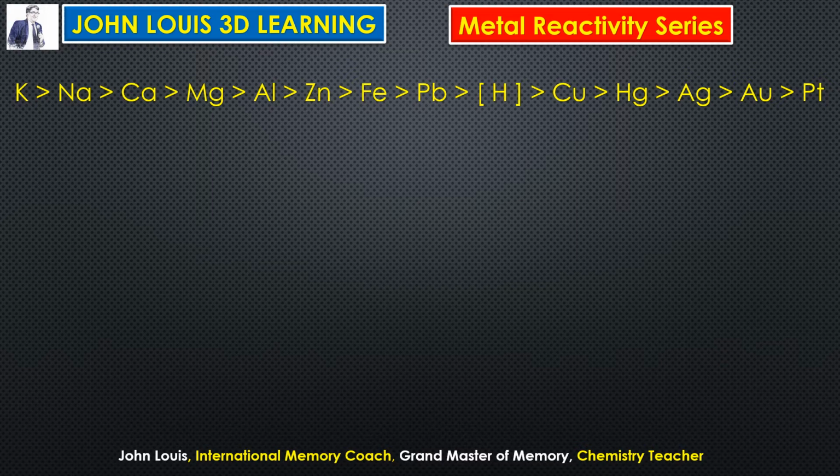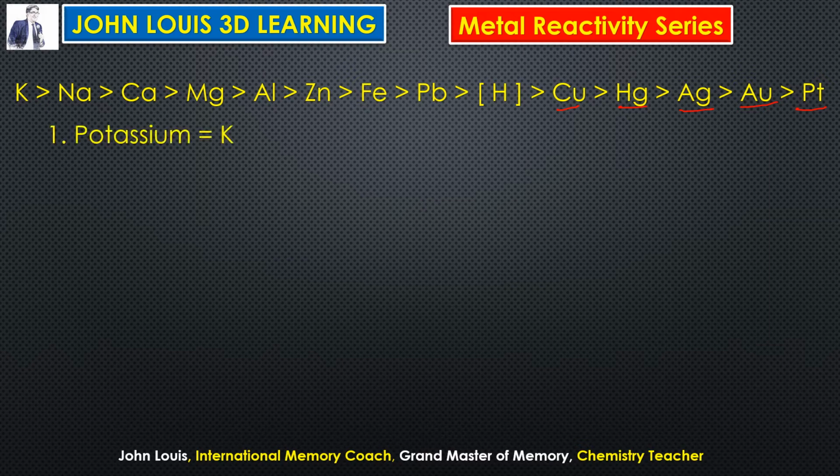So hydrogen is taken as a reference here. Okay, below hydrogen, what are the metals? Copper, mercury. Cu is copper, Hg is mercury, then silver, gold, and platinum. So this is the metal reactivity series.